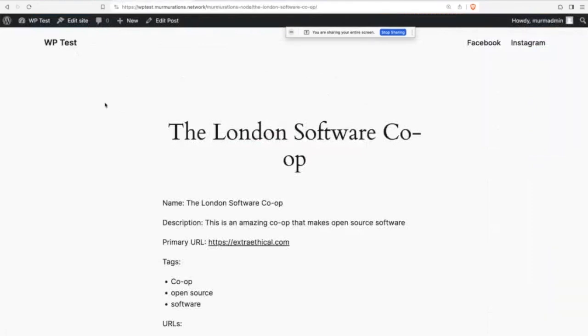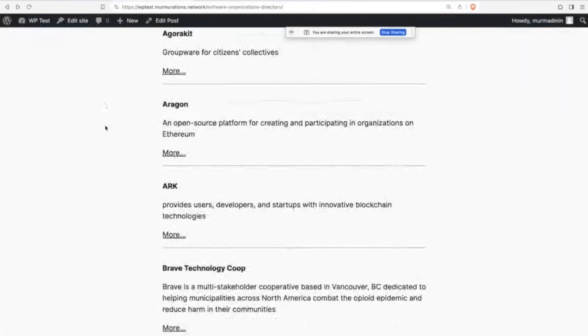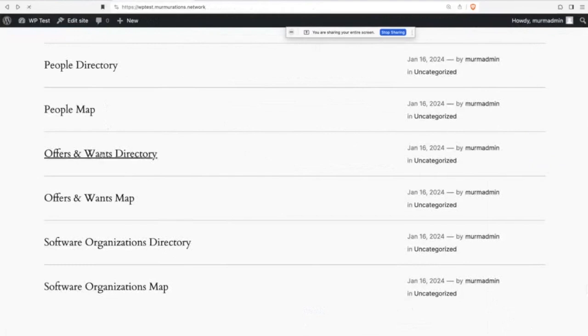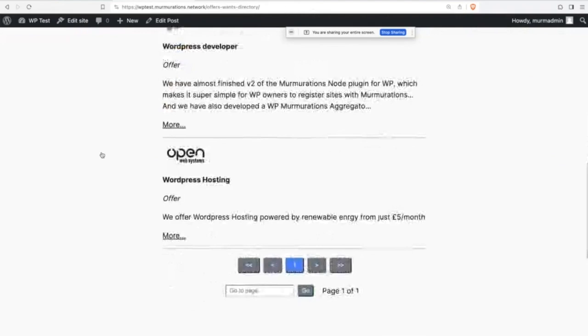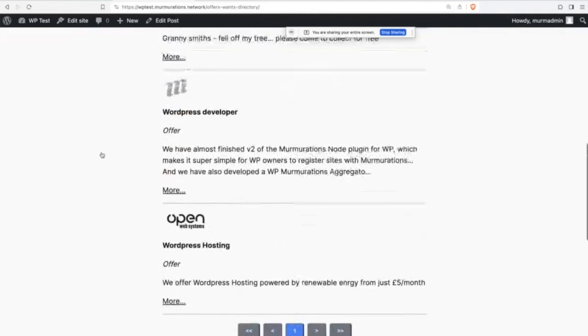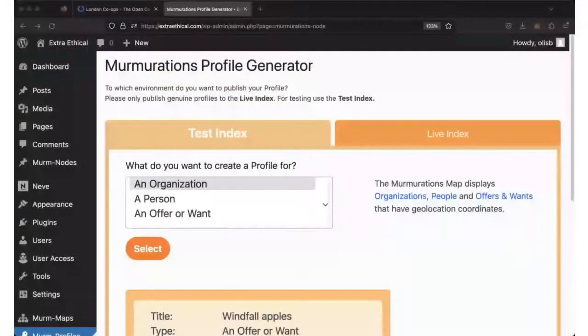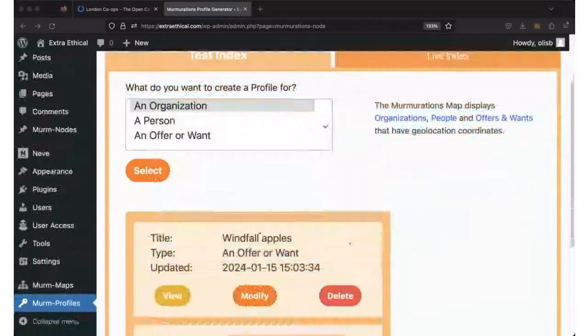And if we go back here, go to the offers and wants directory, and there we go. Those are the 5 profiles that we just sucked through earlier. What I'm going to do now, you saw that there on Jeff's screen, one of those offers and wants was for windfall apples. Well, funnily enough, that came from me. Here's the profile that I made for that.